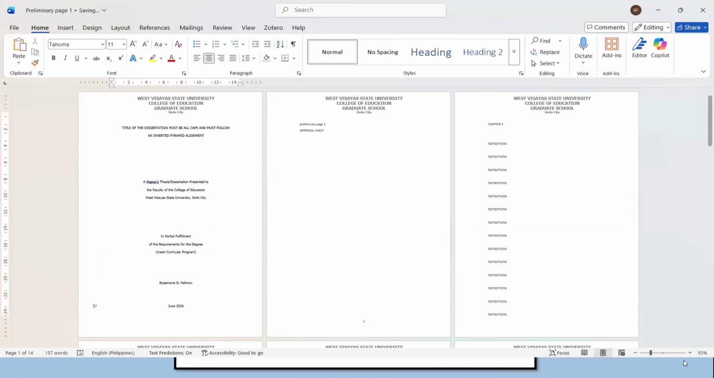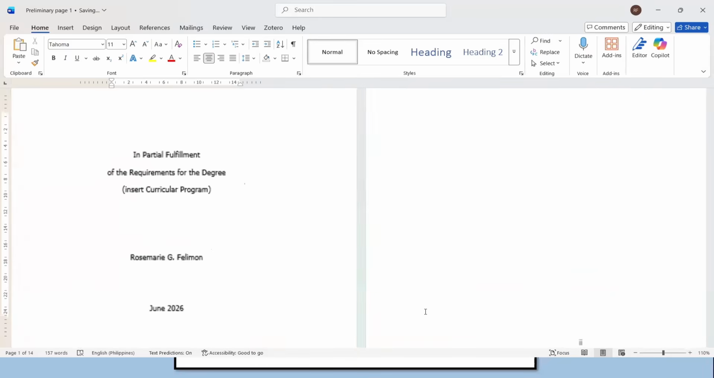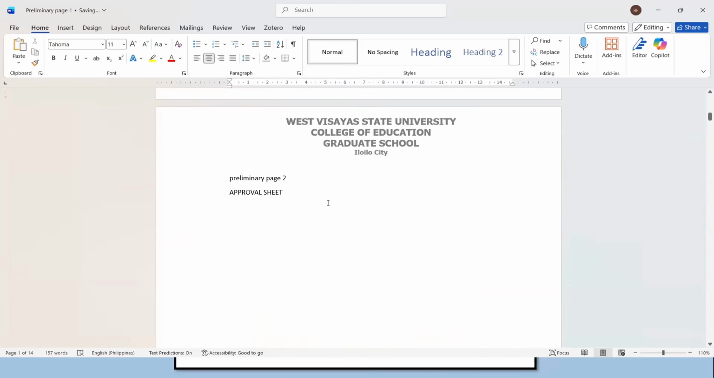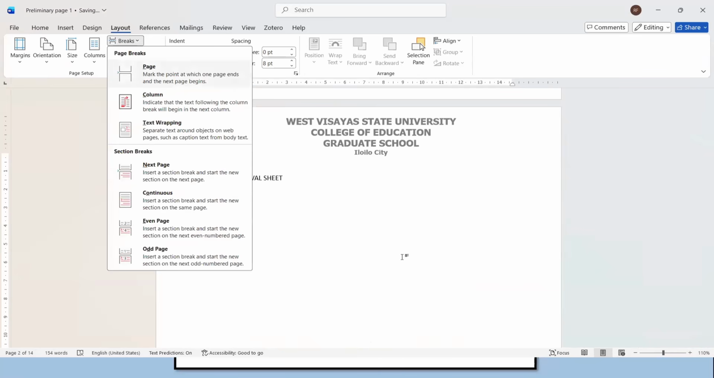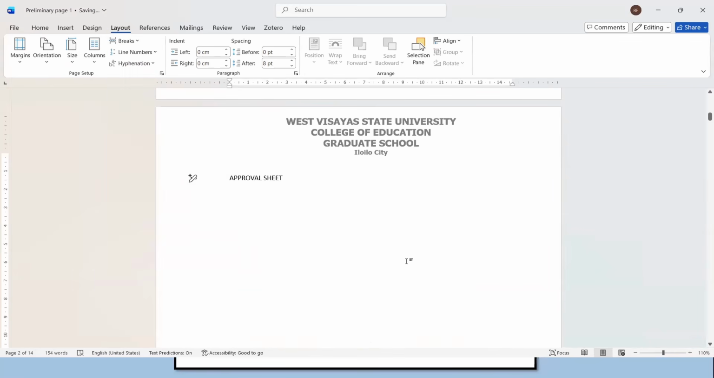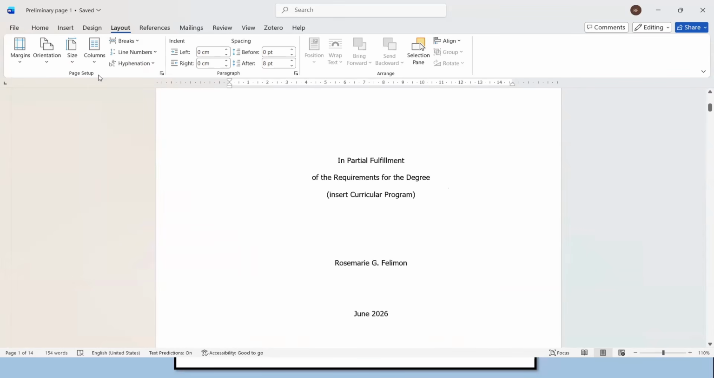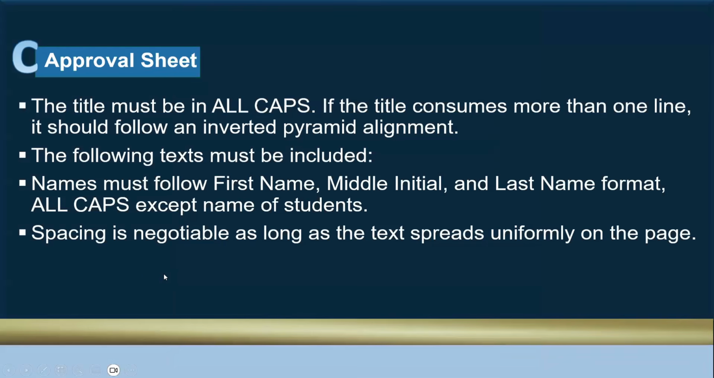Okay, so now let's go to the second page, which is the approval sheet. As shown, the first line is still here on top. Oh, it did not move, no? Even if we did not insert, remember what we did earlier: layout, breaks, page. To ensure that the next page's first line should begin on top of the page. So we're done with the title page. Are there questions? None? Okay. Now let's continue.